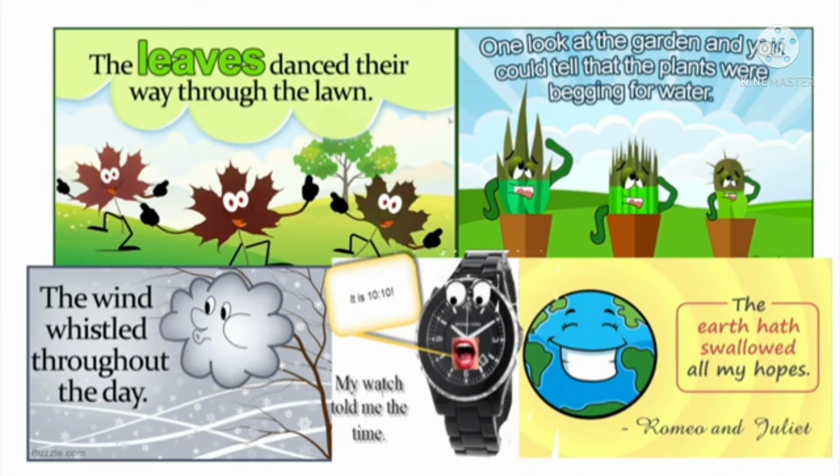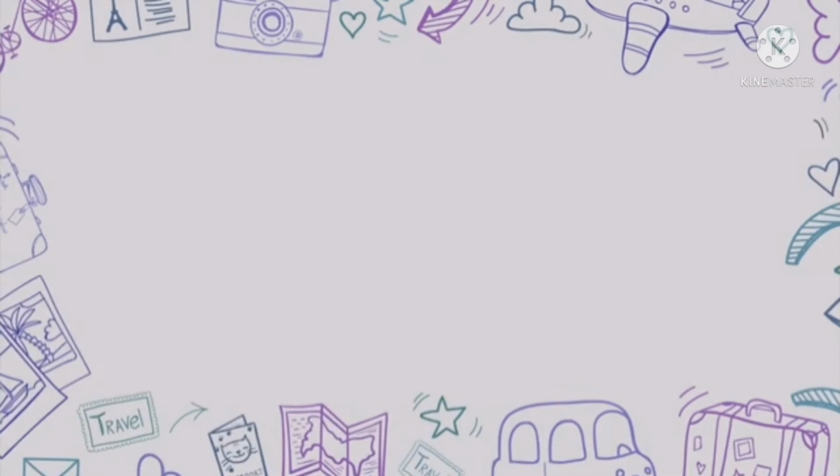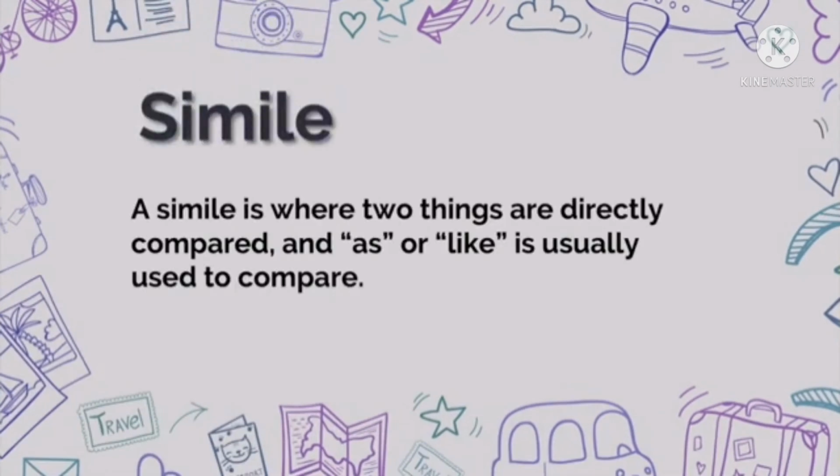Does the earth swallow anything? No, humans do. Isn't it? Yes. Next example, my watch told me the time. Does the watch tell you the time? No, only humans tell or speak. The wind whistled throughout the day. Does the wind whistle? No, it is humans who whistle. So, in these examples, we can see that all the objects are given human attributes or human characteristics and they are personified. Let's move on to simile.